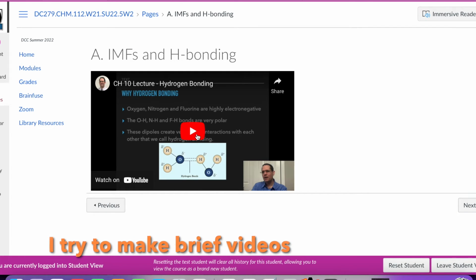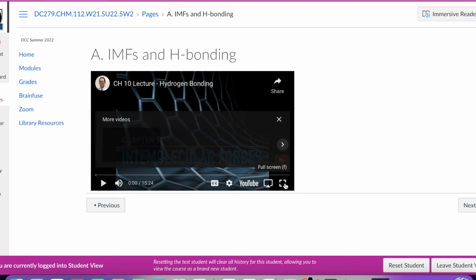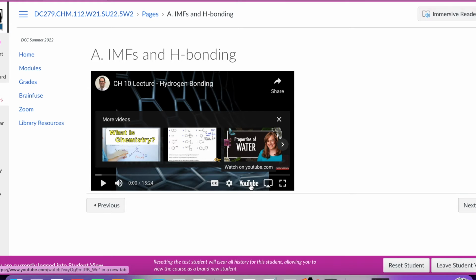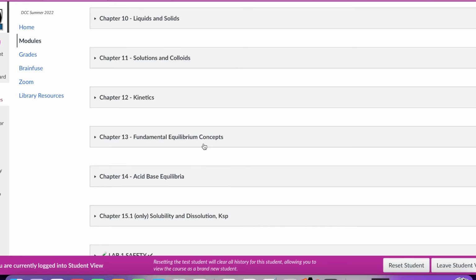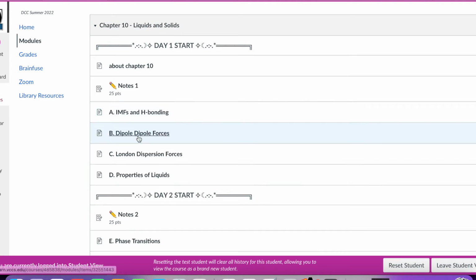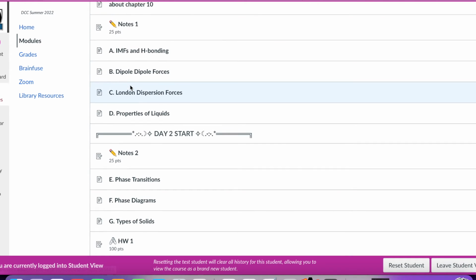So you can click the play, or if you want, you can click this button to expand it out, or you can watch it on YouTube, for example. Sometimes I have timestamps that can allow you to jump around the video, and that's very useful for lab, for example. So you watch these videos, you take the notes, and then you turn it in.